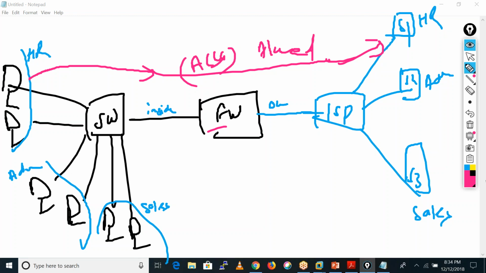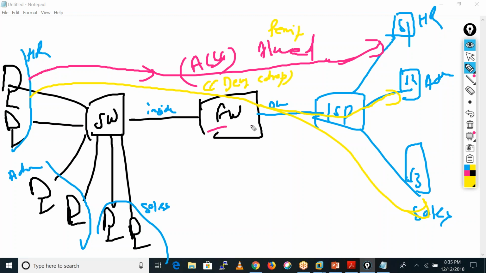If traffic initiated by the HR users is going to the sales server or the administrator server, we define the ACL on our firewall so that when it sees this kind of traffic, it will deny or drop that traffic. Allow means permit. So that kind of thing we can achieve by the firewall with ACLs only.